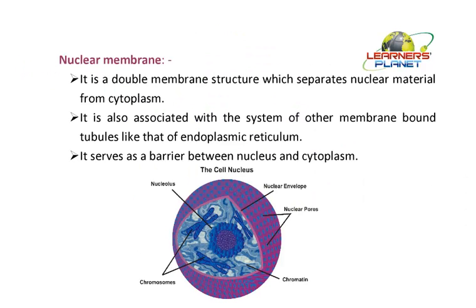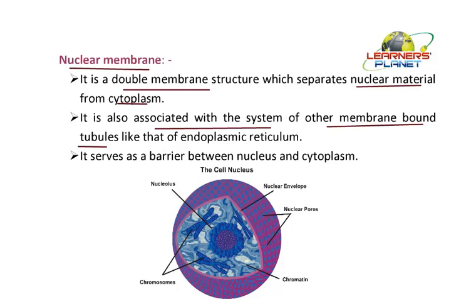Further, let us study each and every part in detail now. Nuclear membrane. What did we say? It is a double membrane structure which is separating the nuclear material from the cytoplasm. Now this double membrane structure is not only forming the boundary of this particular nucleus, but it is also associated with the system of other membrane-bound tubules.